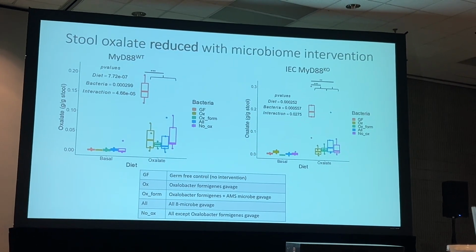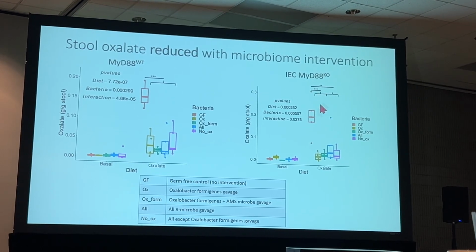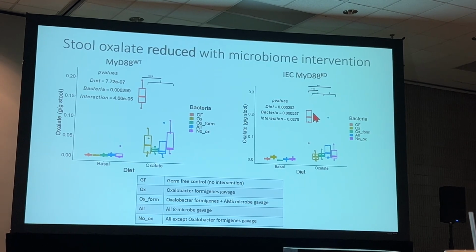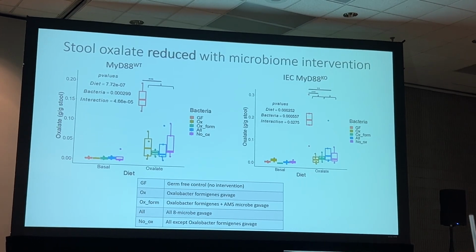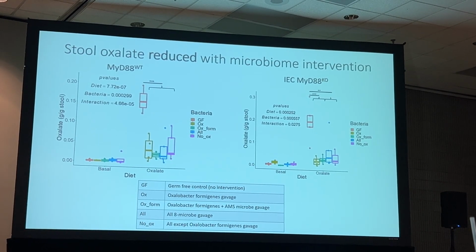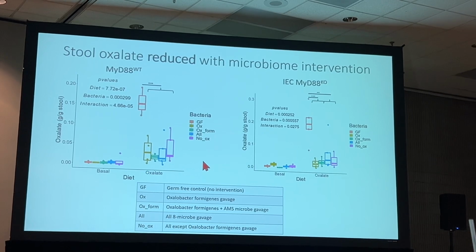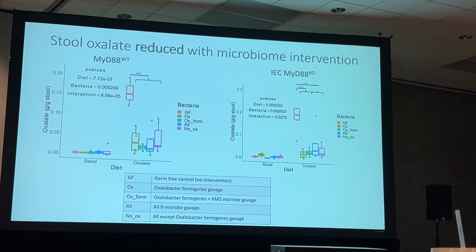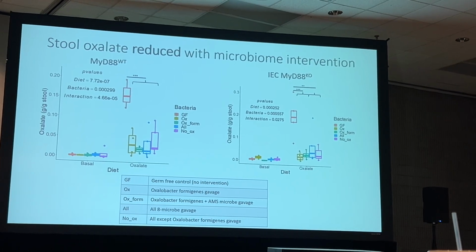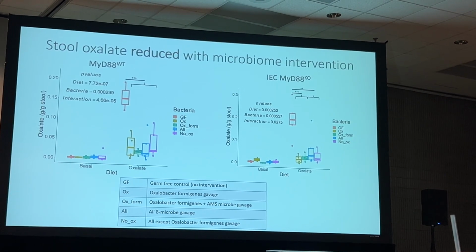First, we see the amount of oxalate detected in stool increased in both knockout and wild type after the oxalate diet in the group that did not have any intervention. However, if you notice both here and here, which represent the different groups of microbial communities, the amount of oxalate detected in stool decreased with our microbial communities, suggesting that they are able to degrade oxalate sufficiently.